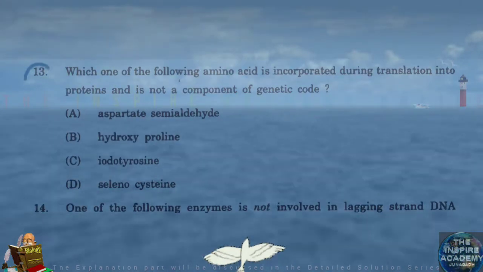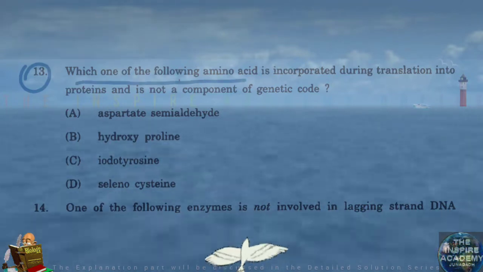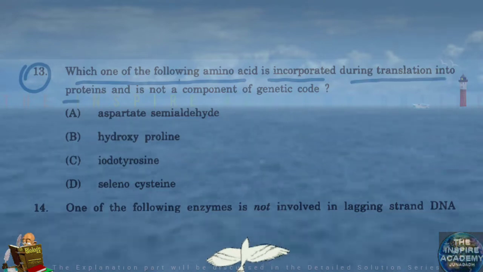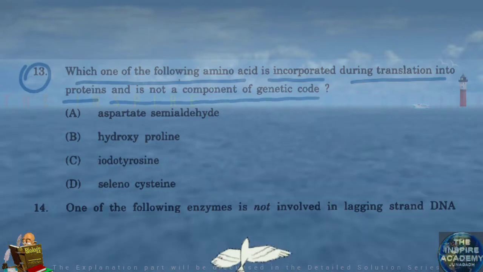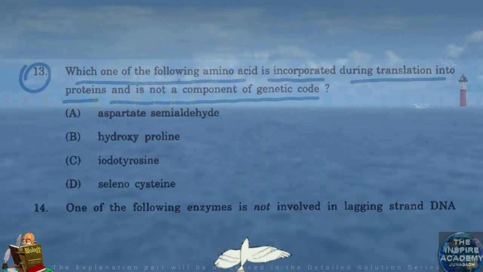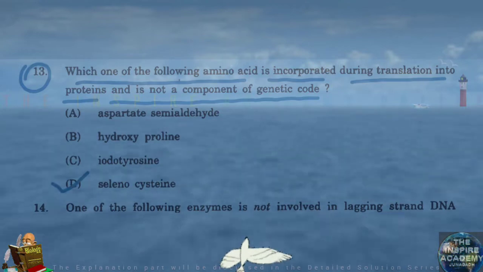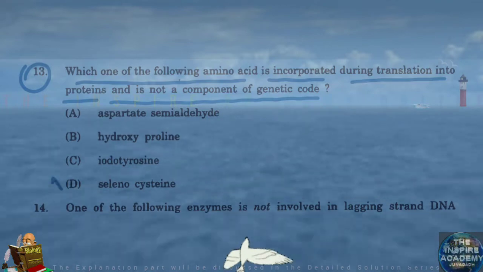Question number 13. Which one of the following amino acid is incorporated during translation into proteins and is not a component of genetic code? Selenocysteine. It's selenocysteine.